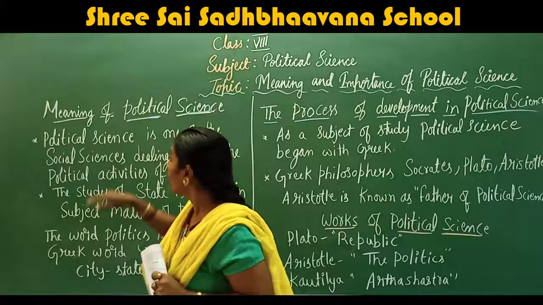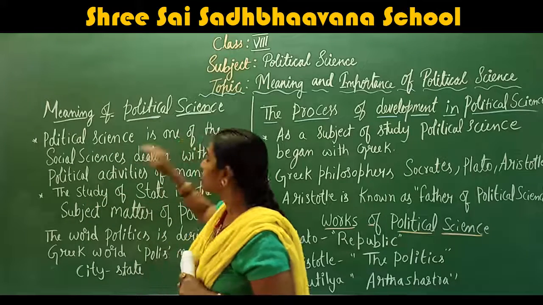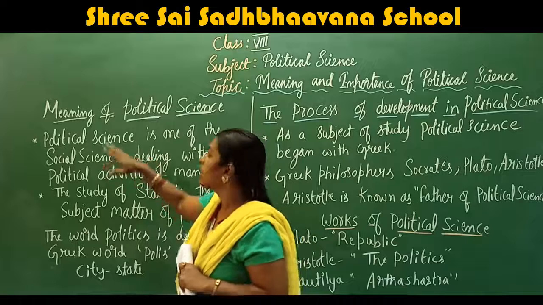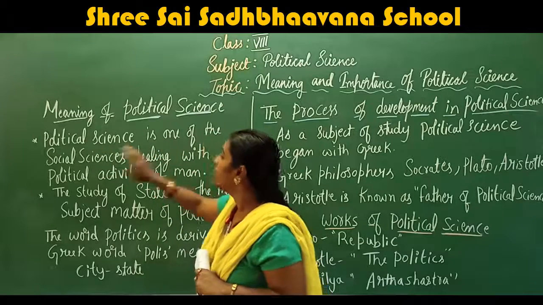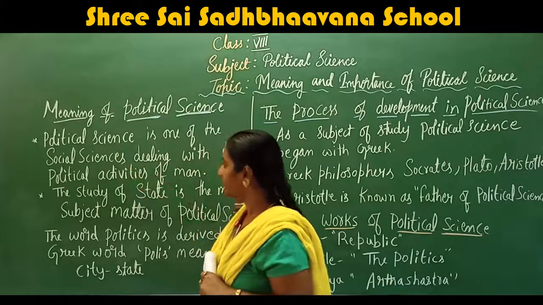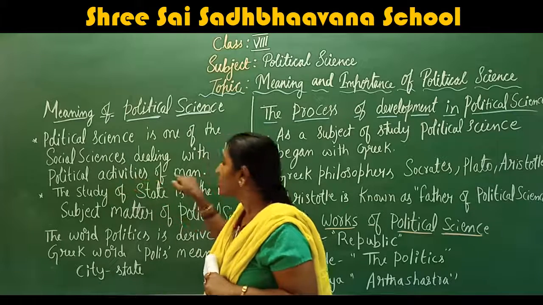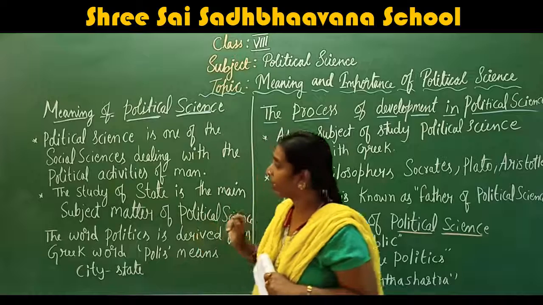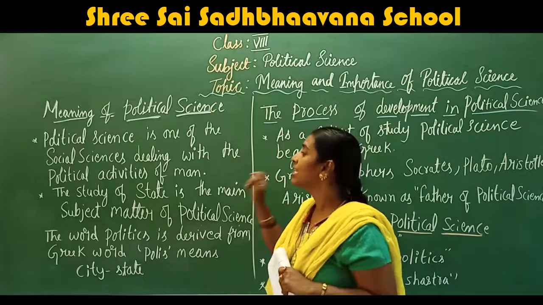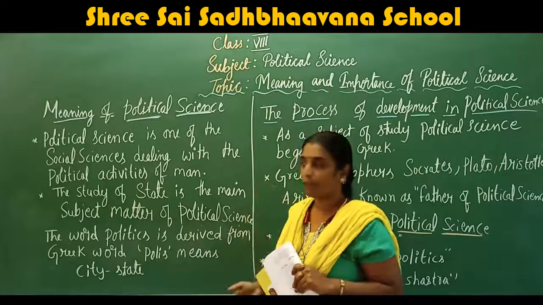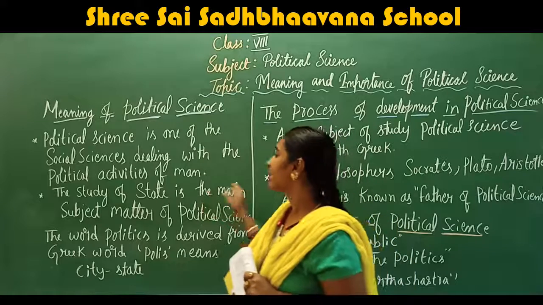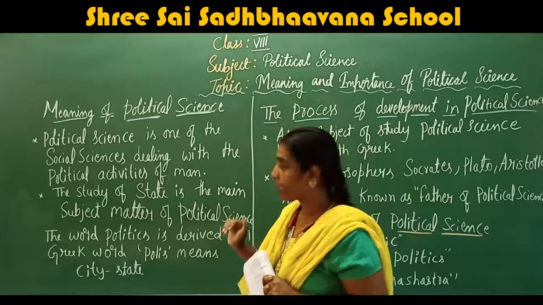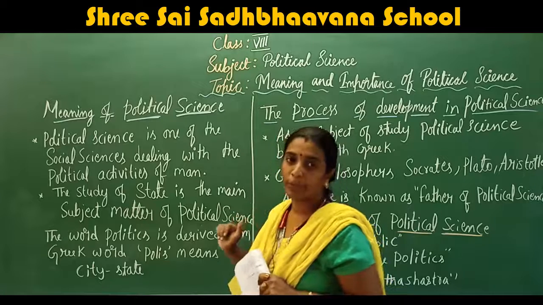Yes, political science is one of the social sciences, as I said before. It is an important stream in social science. Political science is one of the social sciences dealing with the political activities of man. So political science is one of the important streams in social science which deals with the political activity of man. The study of state is the main subject matter of political science.